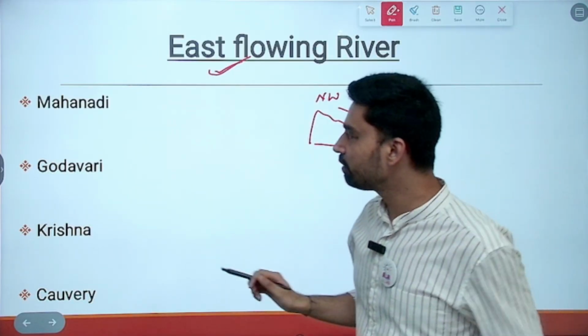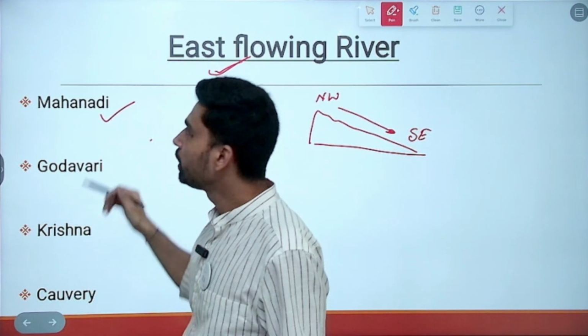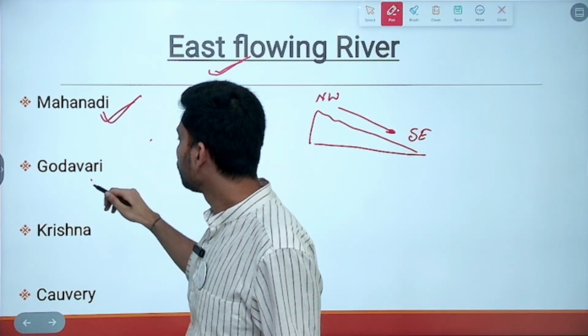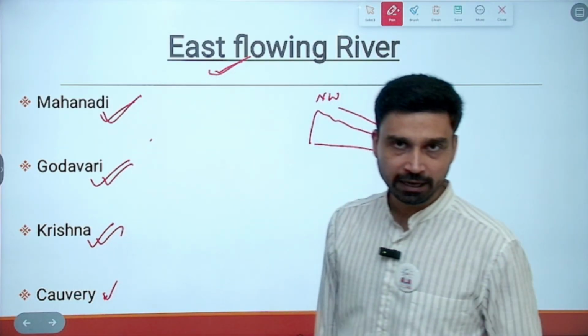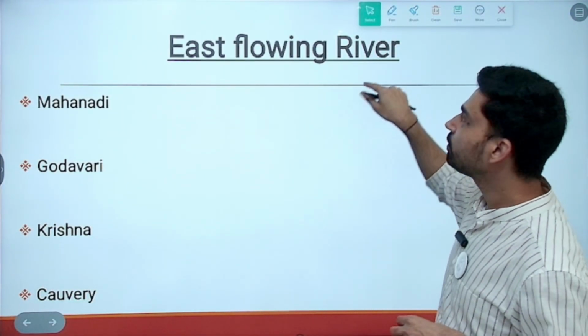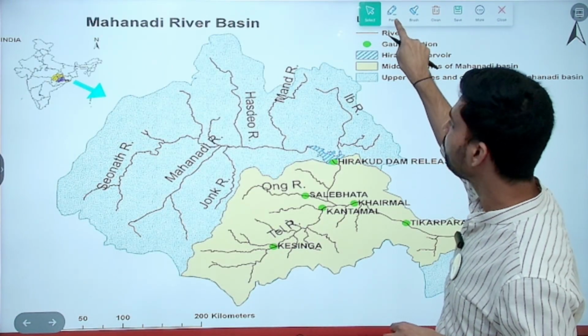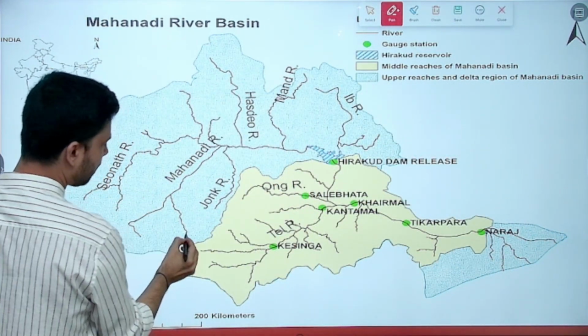So four major river systems we can highlight here. Starting from north to south, you have Mahanadi river system, Godavari river system, Krishna river system, and then finally we have Kaveri river system. Let us take a look at each of these rivers one by one. First of all, the river Mahanadi. This is the stream of Mahanadi.